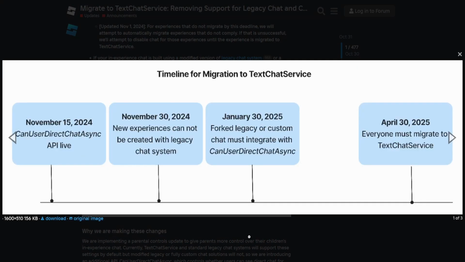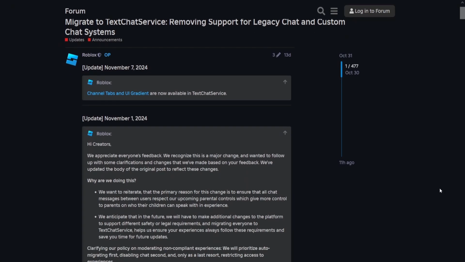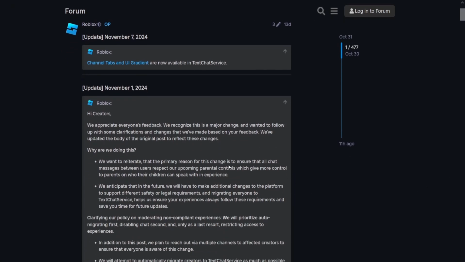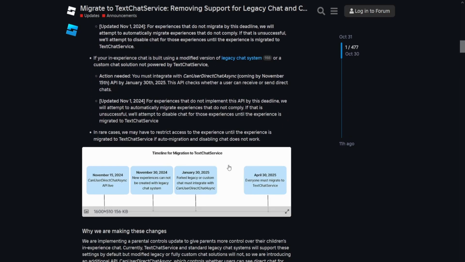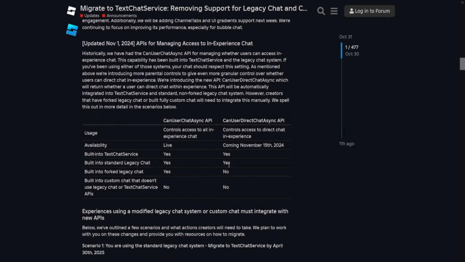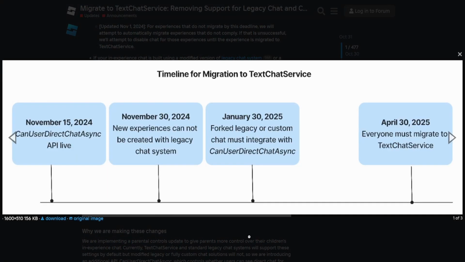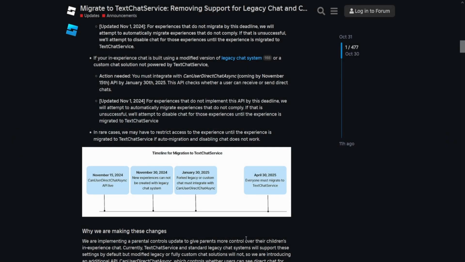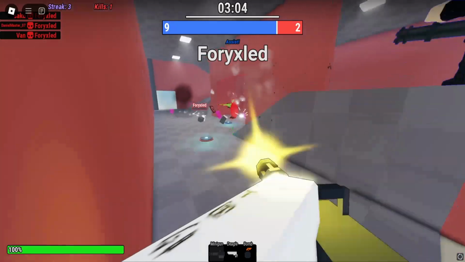Second thing, it fixes the issue with exploits, mostly chat bypass exploits, as I believe all chat exploits can only be used on legacy chat. They eventually get fixed, but they still are a thing. So migrating to TextChatService will kill this completely, as everything is handled by the server. Correct me if I'm wrong, but I believe that there is no FE or chat exploit script that can bypass TextChatService, because most of the exploits that I've seen are on legacy chat. That's a good thing. That's a big win.